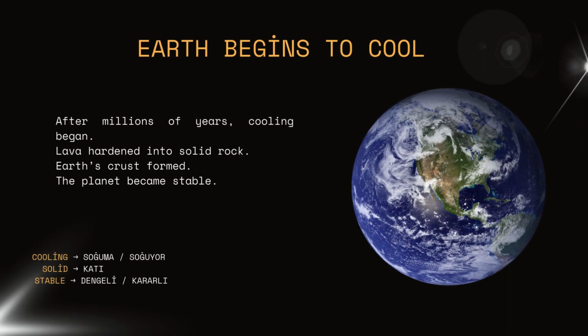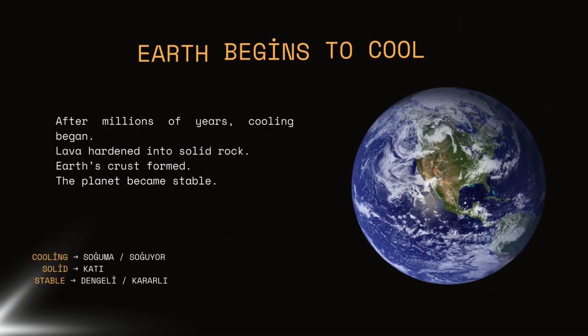Earth begins to cool. After millions of years, cooling began. Lava hardened into solid rock. Earth's crust formed. The planet became stable.